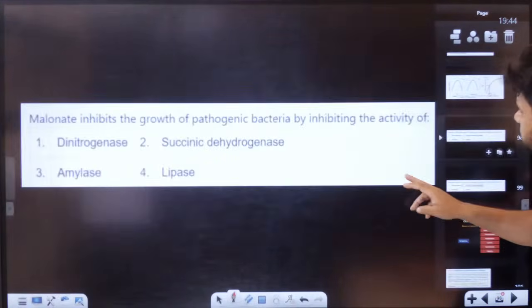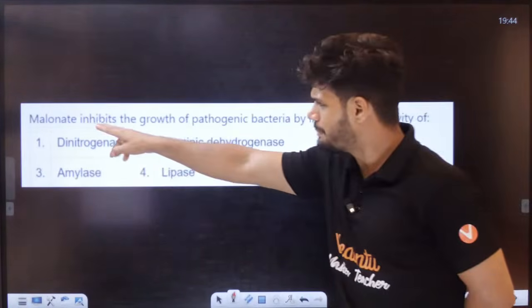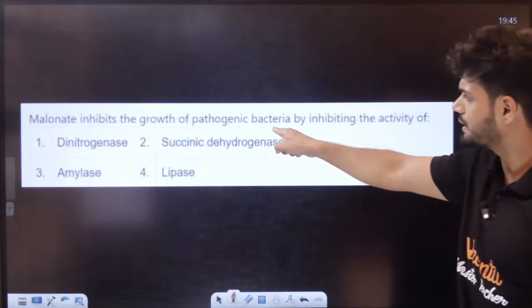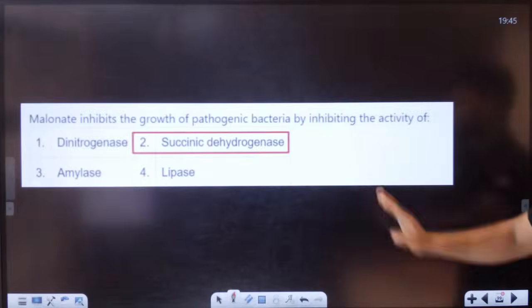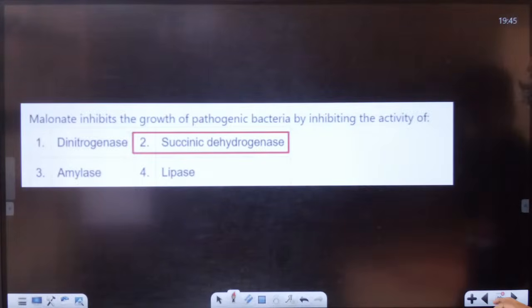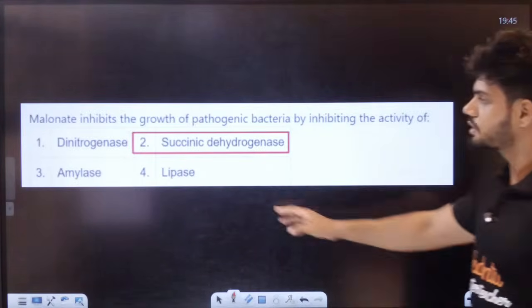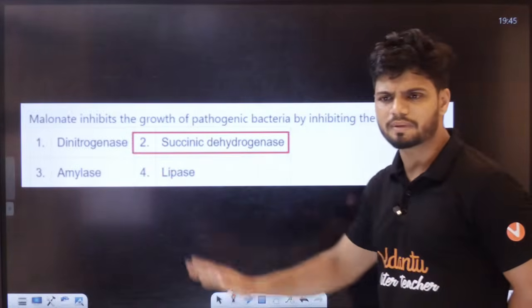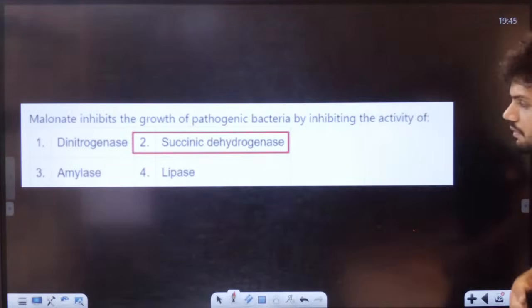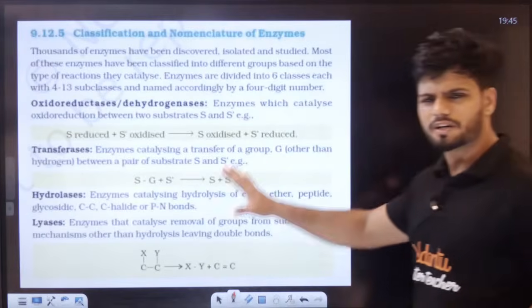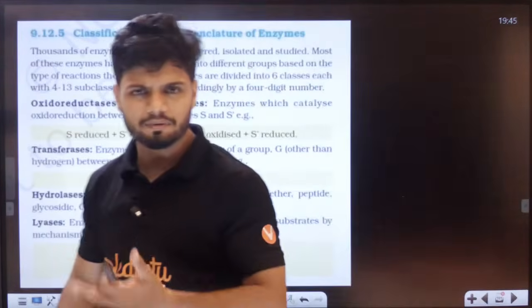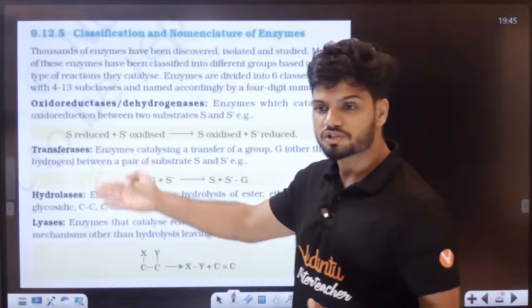Here is a question like that. Malonate inhibits the growth of pathogenic bacteria by inhibiting the activity of succinate dehydrogenase. It is succinate dehydrogenase because malonate looks like succinate. It stops the activity completely. Now students, this you can study on your own. It's very, very simple. There was a NEET PYQ here, they have given direct definitions. This you can read, students.